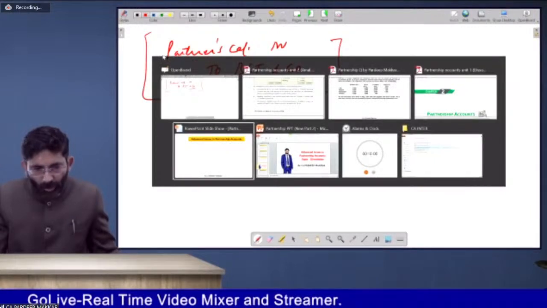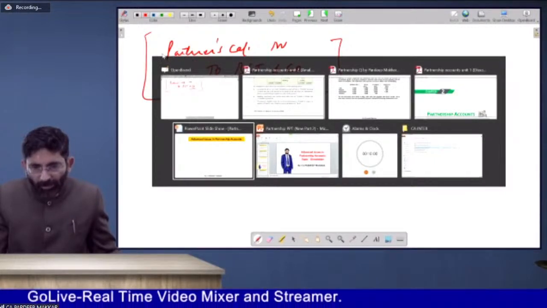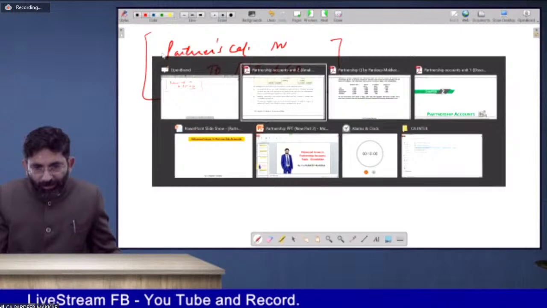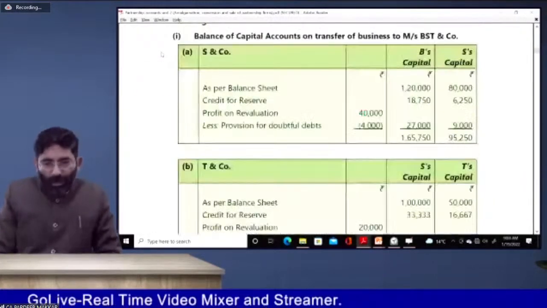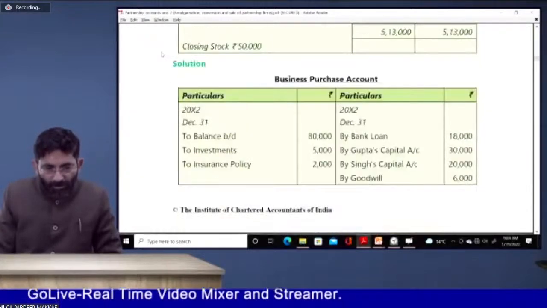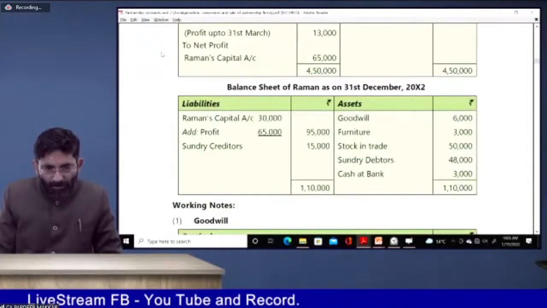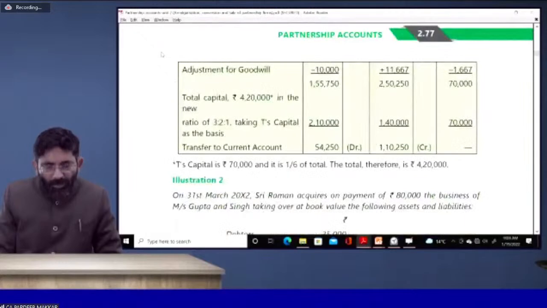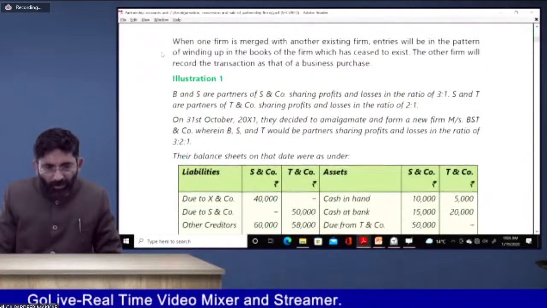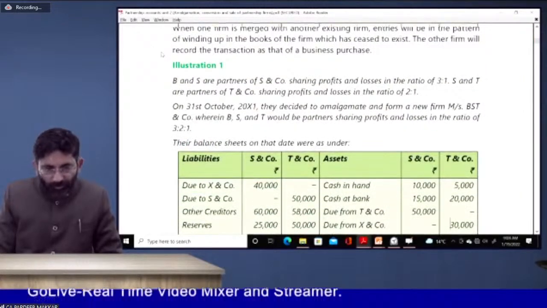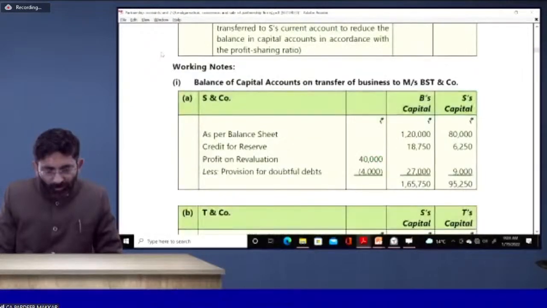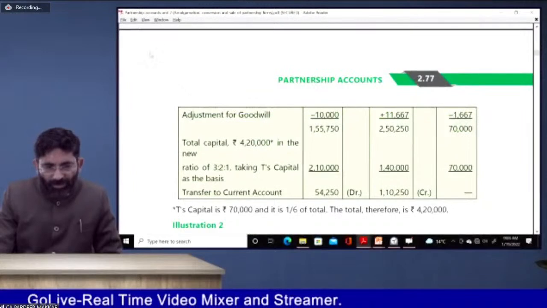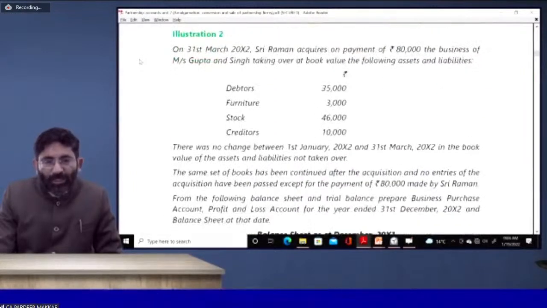So come to the next question of your amalgamation. Let's do it. Illustration number 2. Yes. Read this illustration. Let's do it.